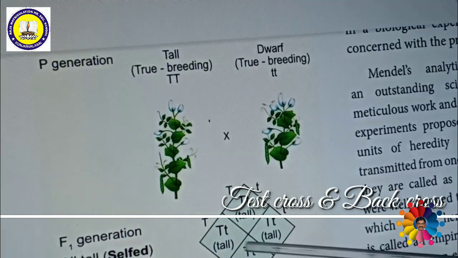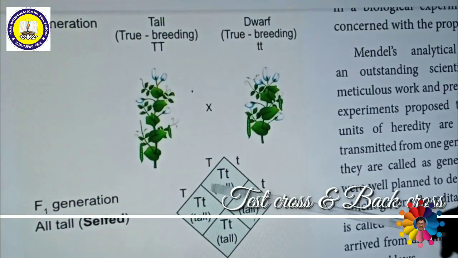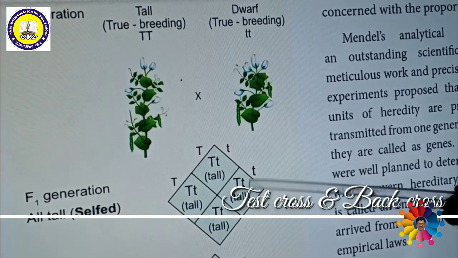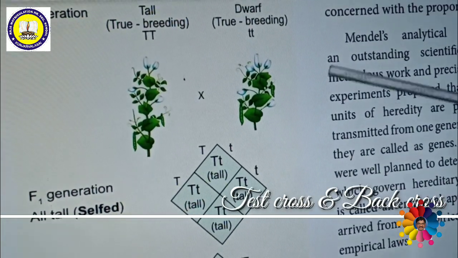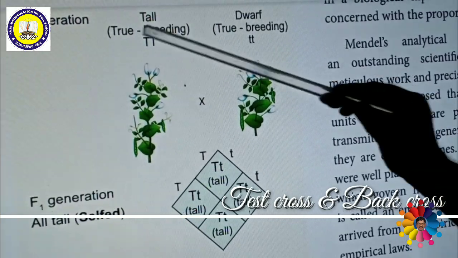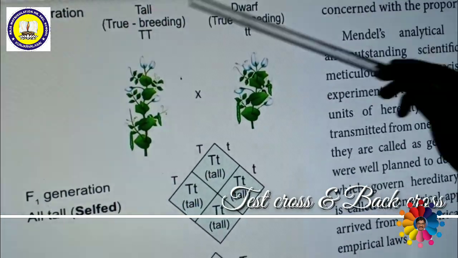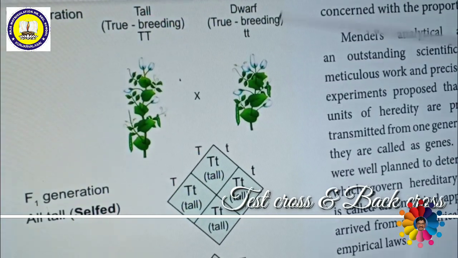If you cross them, we will get the F1 generation, all heterozygous. This F1 generation is crossed with any one of the parents. If you cross the F1 generation with any one of the parents, then this is called back cross.